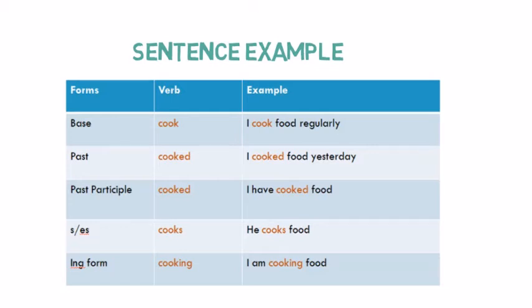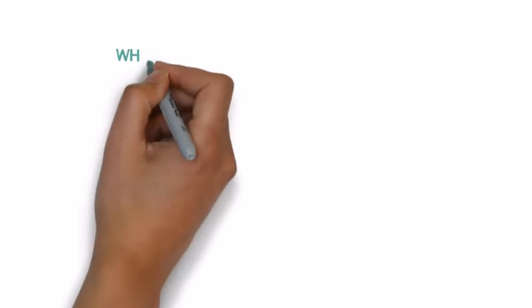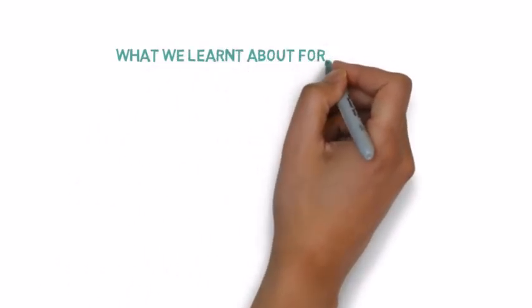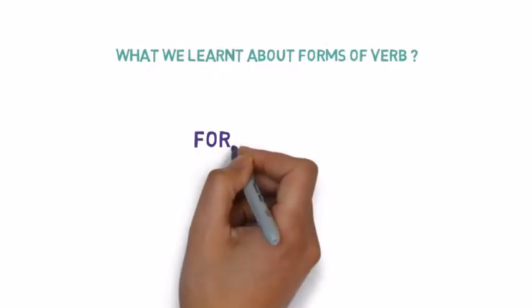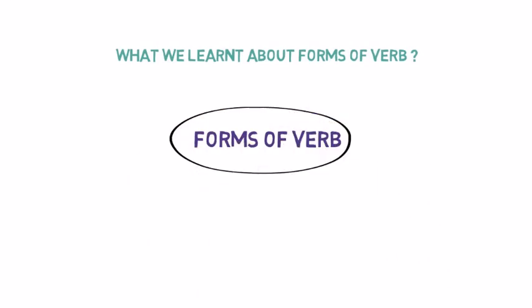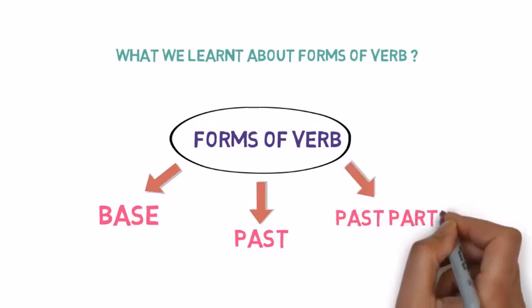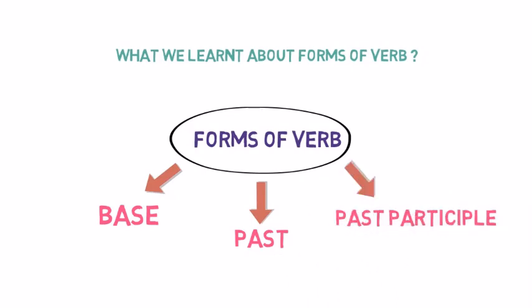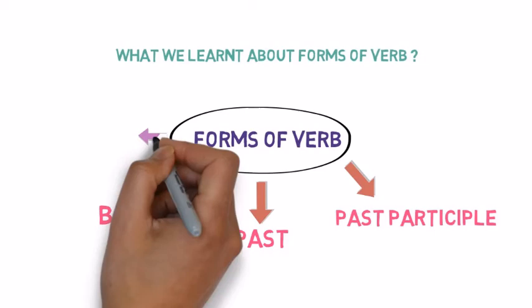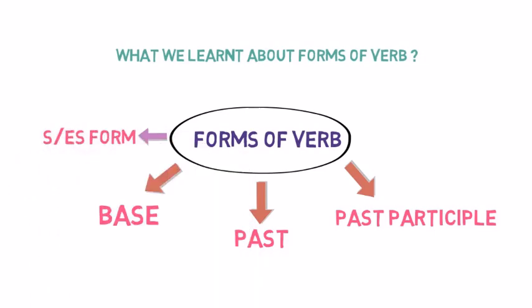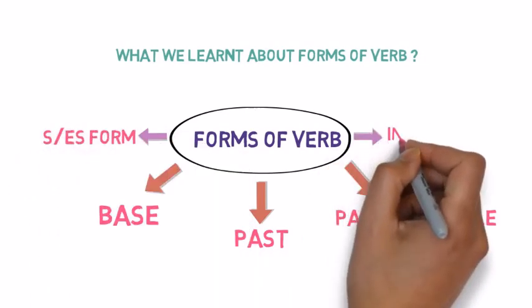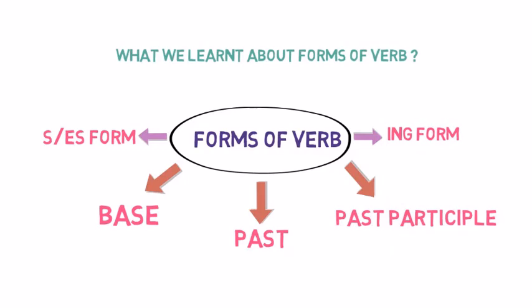We will see more examples of them when we will learn about tenses. That's all in this video. Let's quickly revise what we have discussed about forms of verb. There are mainly 3 forms of verb: base form, past form, and past participle form. And 2 other forms of verb: S/ES form used for third person in singular form, and ING form used when the work is still continuous while we are talking.